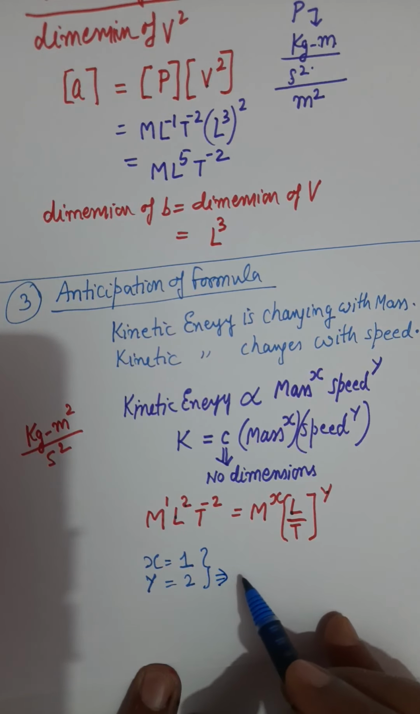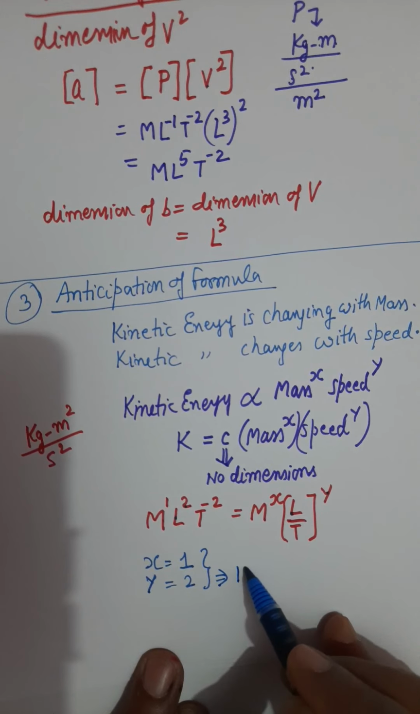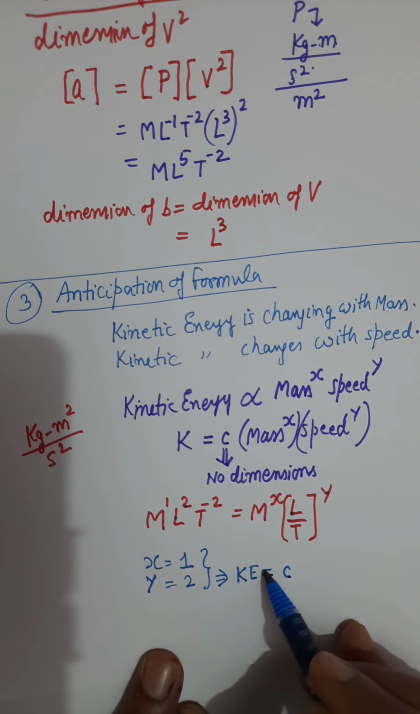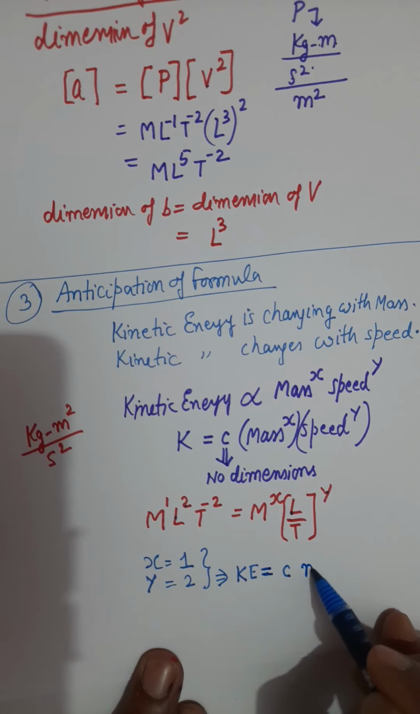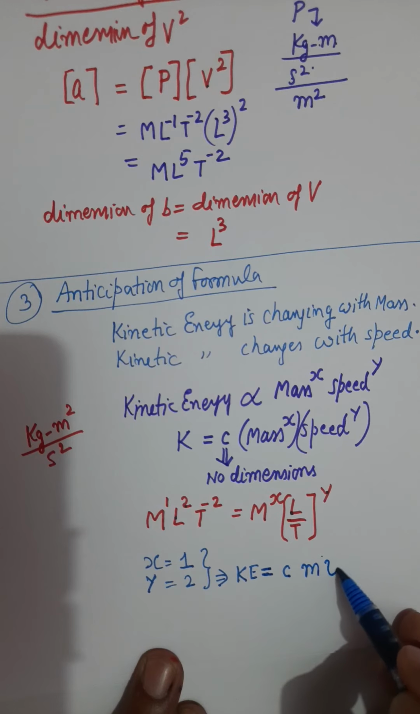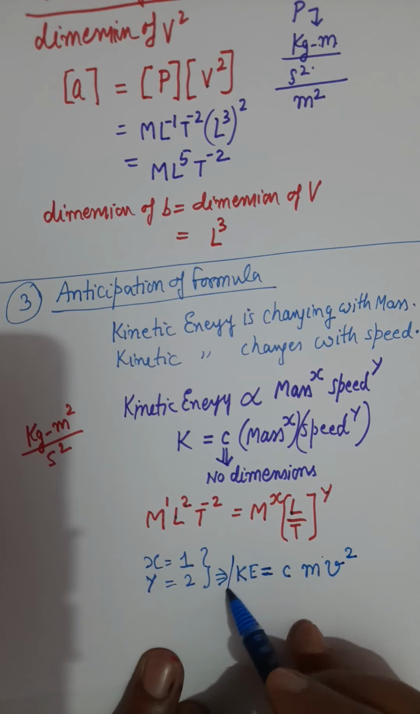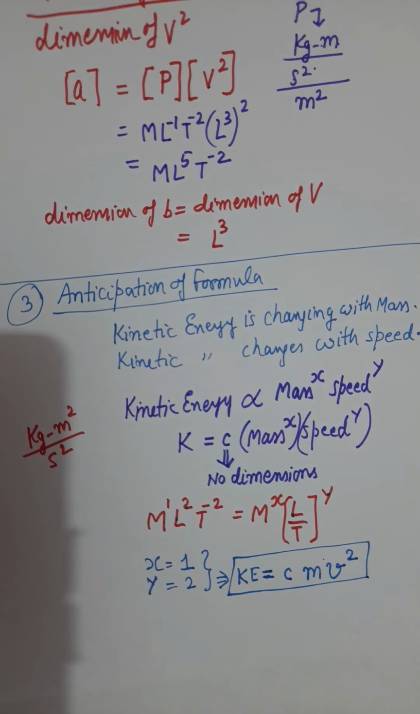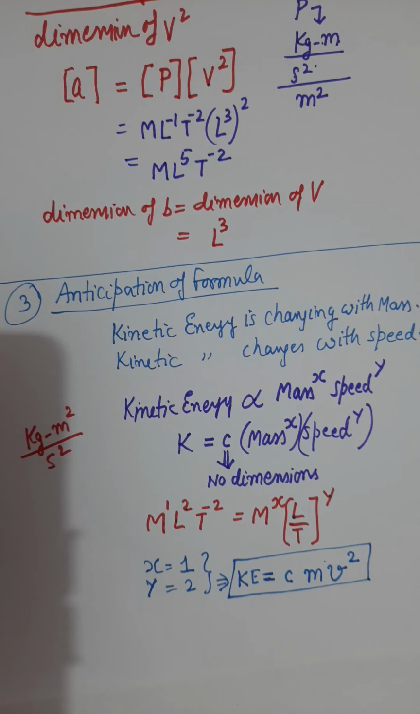And then we can anticipate that kinetic energy is some constant which is not disclosed at this moment, and then mass to the power 1 and speed v to the power 2. So kinetic energy must be this. This is my intuition about the kinetic energy. This is the anticipation of a formula based on the experiments, that we can expect kinetic energy to have a formula something like this.